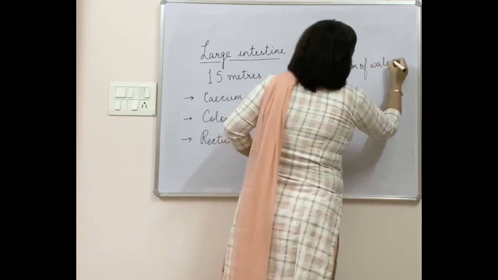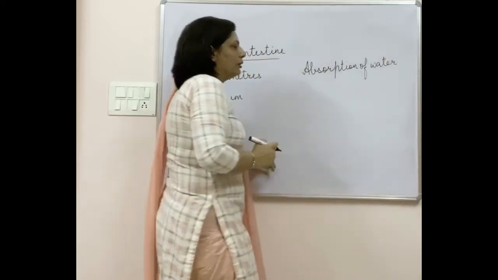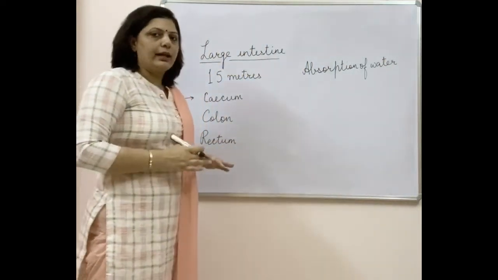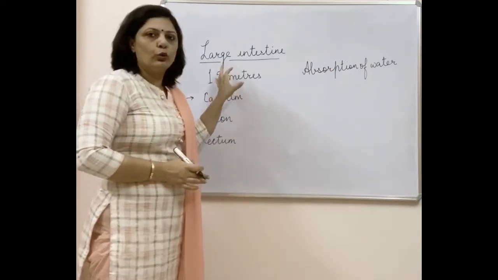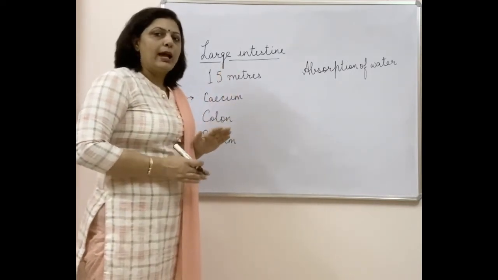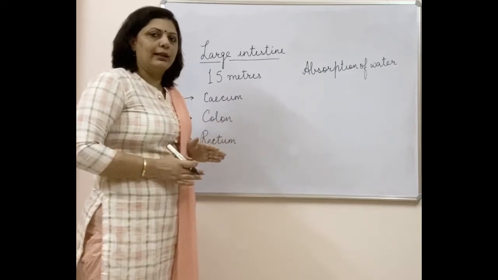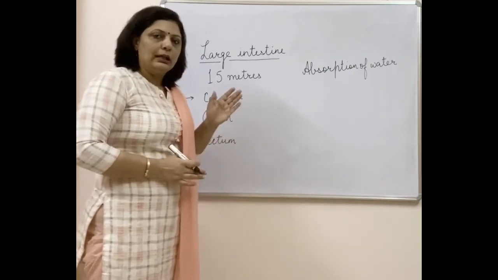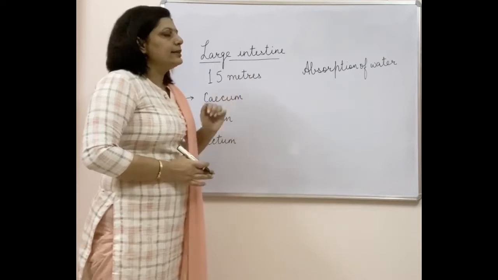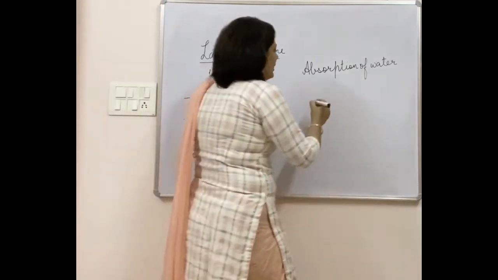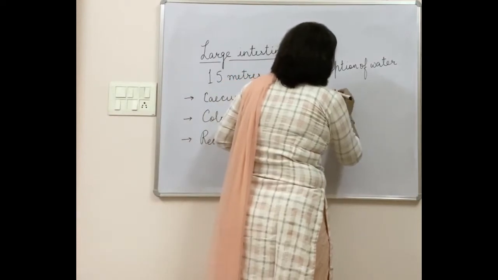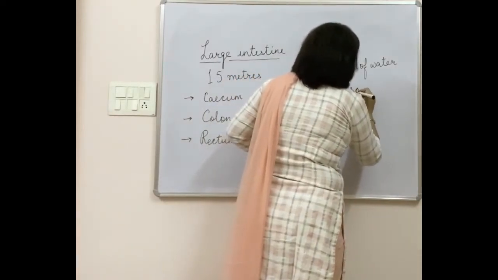As I told before also, the small intestine is the site of complete digestion. Large intestine will play no role in digestion of food. As much digestion is to be done will be finished by the small intestine. In the large intestine, absorption of water takes place as well as some salts are also absorbed.